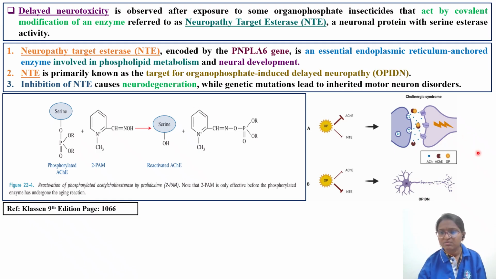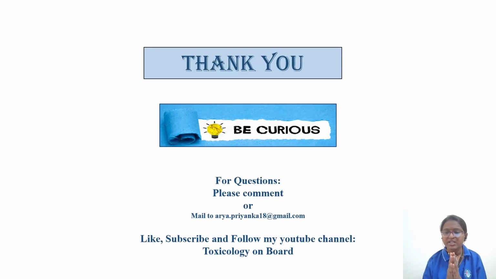So I hope from this video you were able to understand the organophosphate mechanism. We discussed different types of bonds, why covalent bonding is important, and why aging of the enzyme is important. We discussed the antidotes, their mechanism, and the different anionic and serine binding sites. I have listed out the classes, and I have discussed one or two warfare agents and their mechanisms. There also they will be asking questions.